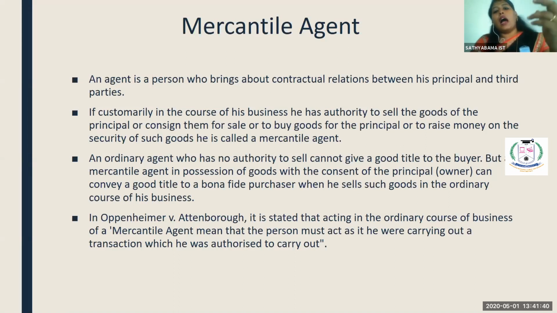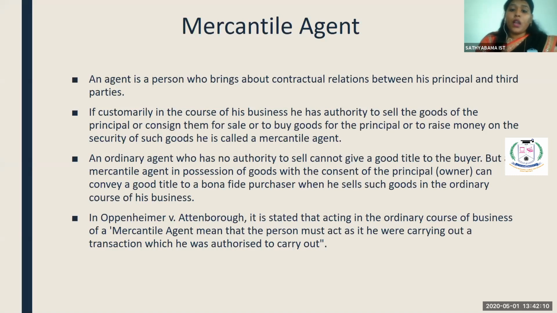For example, I have not appointed any agent. But B himself, who is not appointed by me, is representing himself as my agent, and he's delivering the custody of the goods.